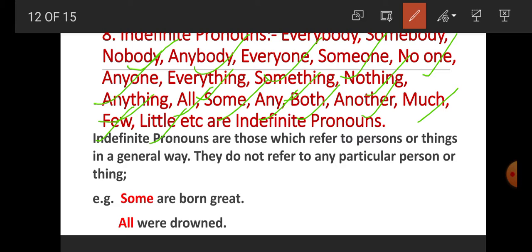Indefinite pronouns are those which refer to a person or thing in a general way, meaning not any definite number. They do not refer to any particular person or thing.